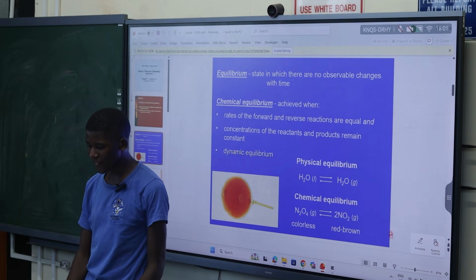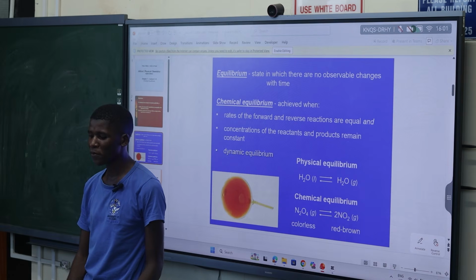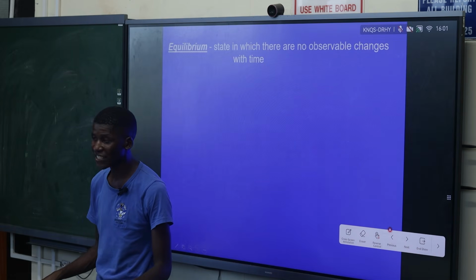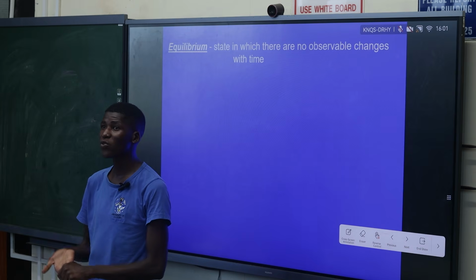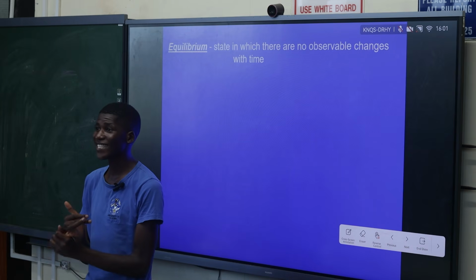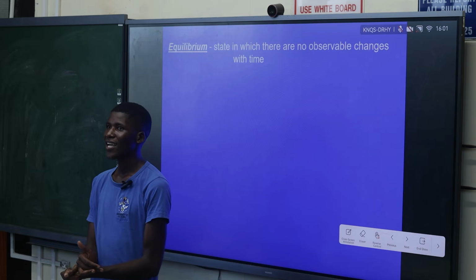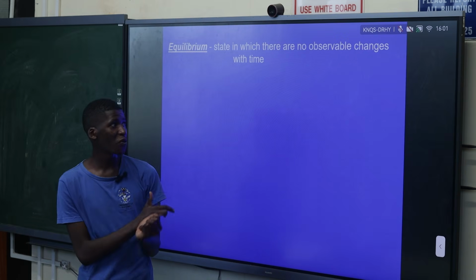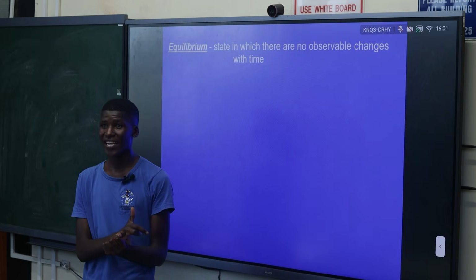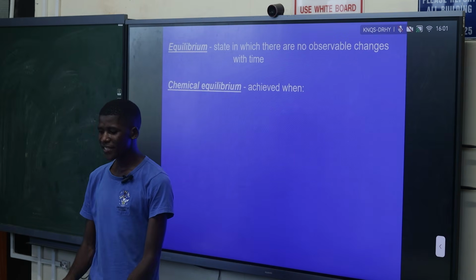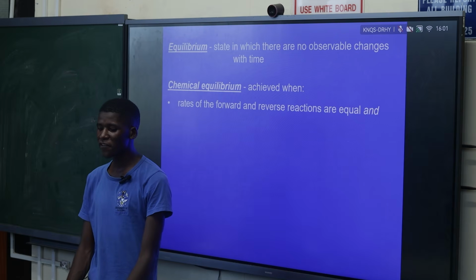So equilibrium is basically the state where there are no observable changes in time. There is no change, the Gibbs energy does not change, it remains constant. Means that the chemical potential of products and reactants are equal. So basically, chemical equilibrium is achieved when the rates of the forward and the reverse reactions are equal.